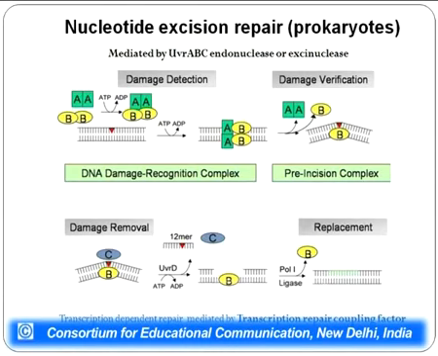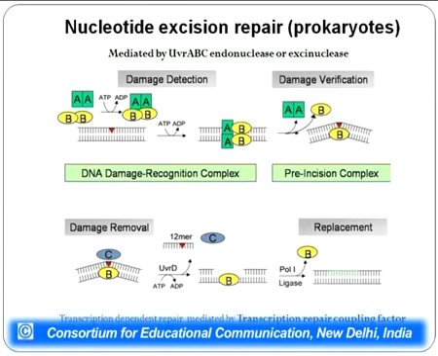Now UVRB makes a cut 5 prime to the damaged site, about 8 nucleotides from the damaged site, whereas UVRC makes a cut 3 prime to the damaged site. And how long a cut it makes, that means whether it cuts 5 nucleotides away or 10 nucleotides away, depends on the sequence. Usually it makes a cut about 4 or 5 nucleotides away, and therefore a stretch of nucleotides which is about 12 nucleotides long is removed.